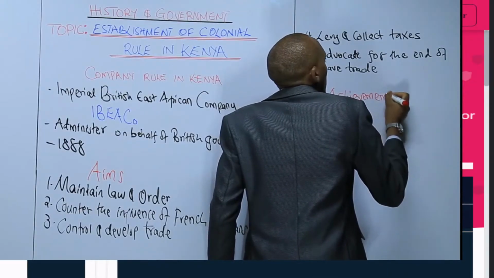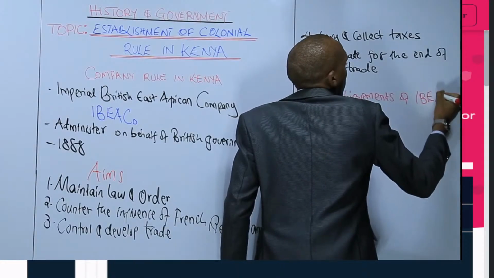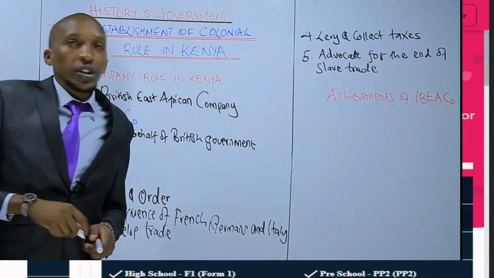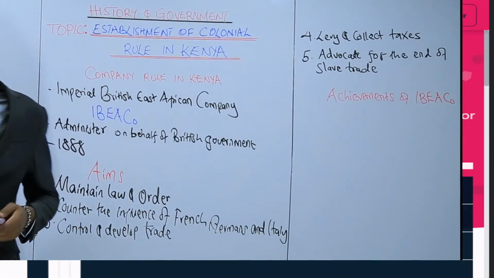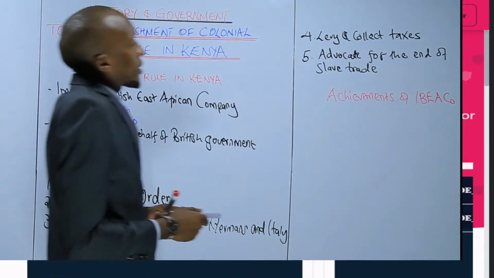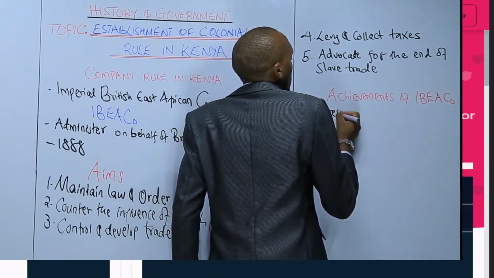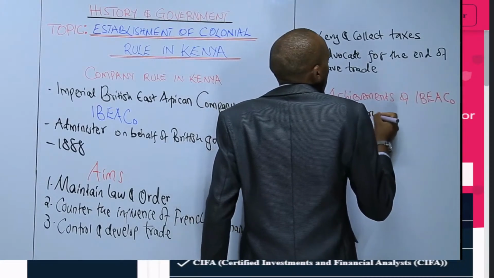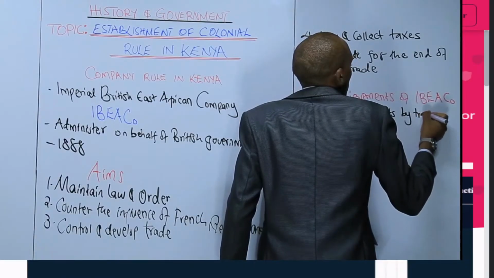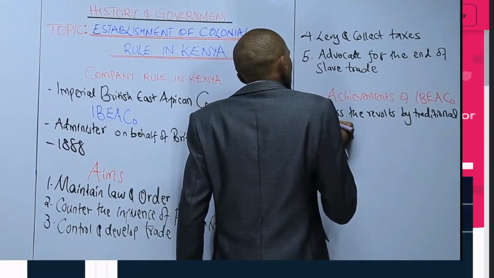The achievements of the Imperial British East African Company. The first one is that they were able to suppress the revolts by traditional communities.